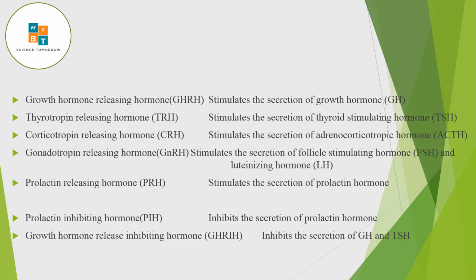Growth hormone release inhibiting hormone, GHRIH, is a release inhibiting hormone. So these are the five releasing hormones and two inhibiting hormones that are secreted by the hypothalamus.